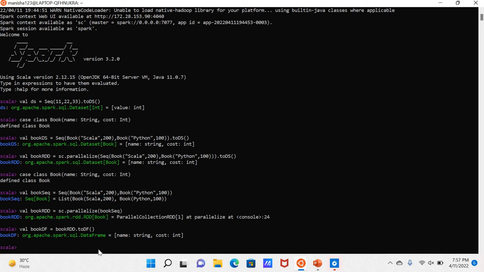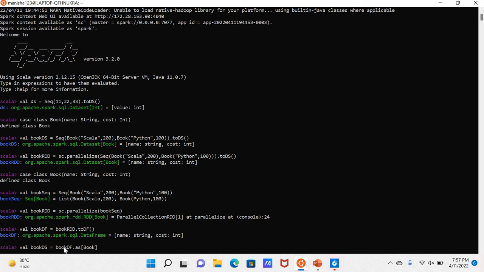Now I'll be converting this data frame to data set. How will I be doing that? val bookDS equal to this bookDF.as[Book].